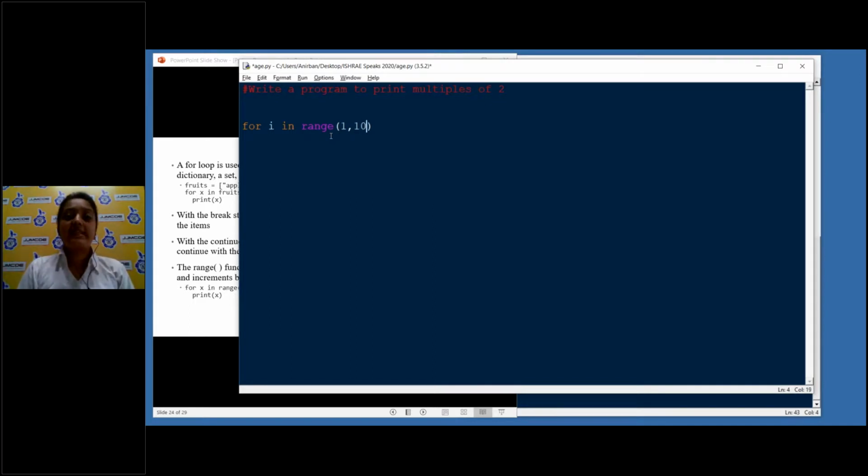Now, the range function, just like slicing, has a limitation. The 10th value is actually exclusive. So if you write 10 here, it will take 1, 2, 3, 4, 5, 6, 7, 8, 9. The 10th value will not get executed. So what it means, I'll just run this.